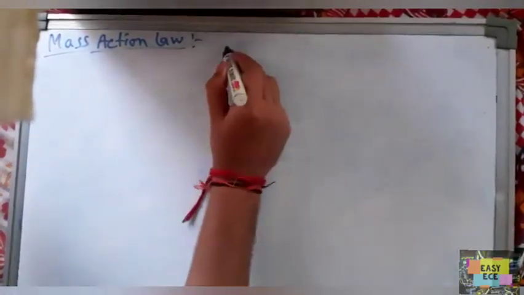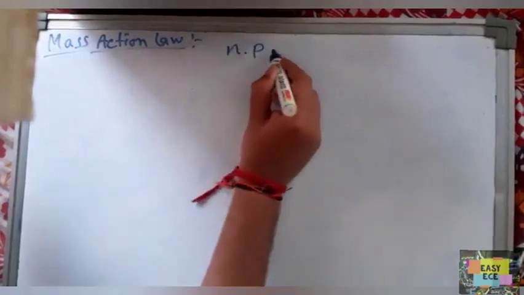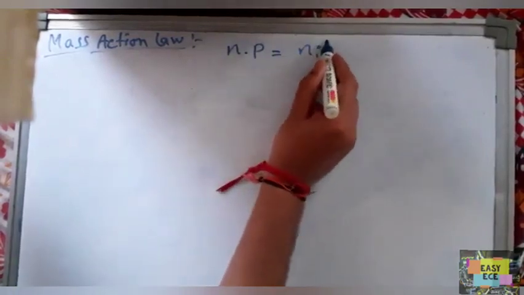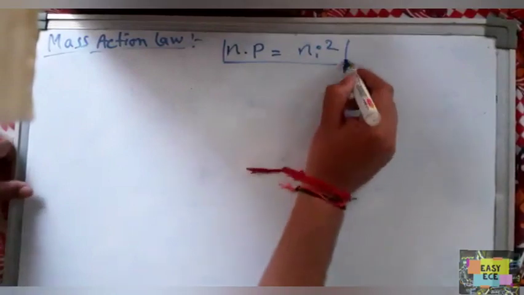Now, mass action law. So what is mass action law in semiconductor physics? This is a very important concept. Mass action law says that N into P equals Ni square. This is the main statement.